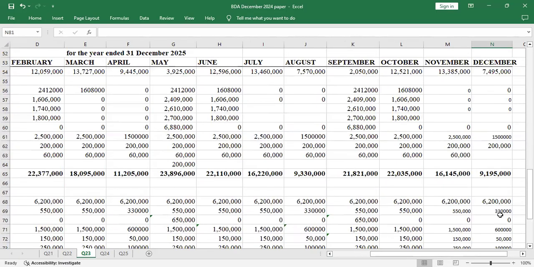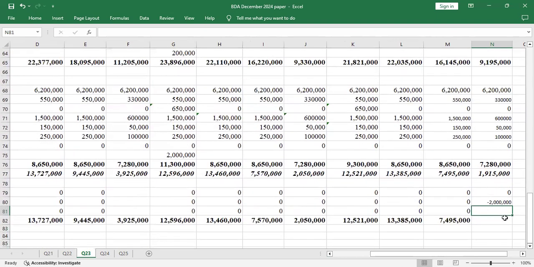Then there was an interest of 200,000. So you also subtract that interest of 200,000 in the month of December. We put a bracket, then you subtract 200,000. So you can put it negative 200,000.